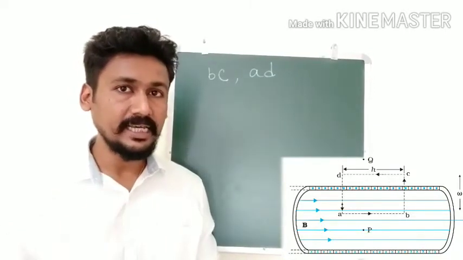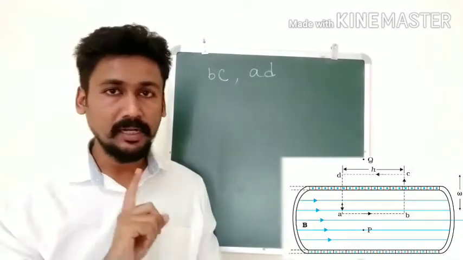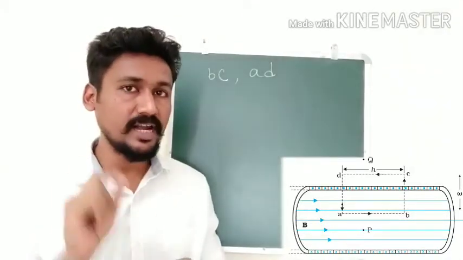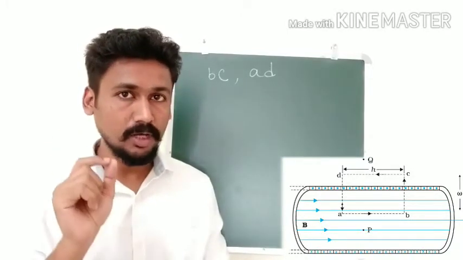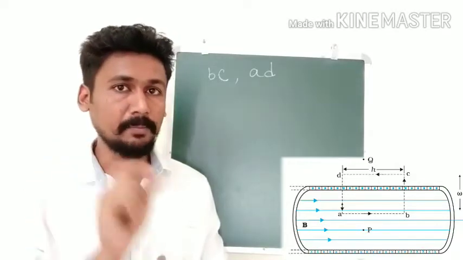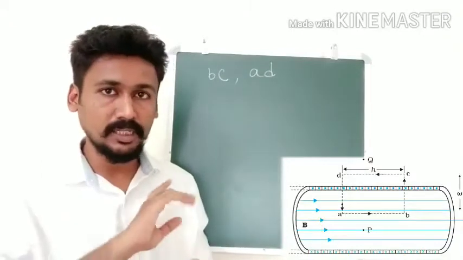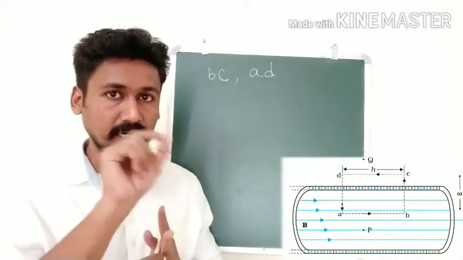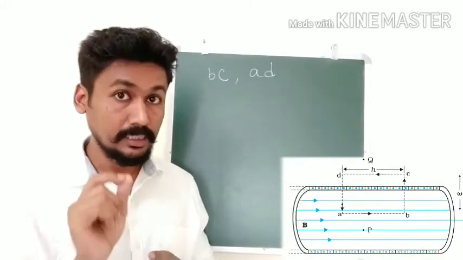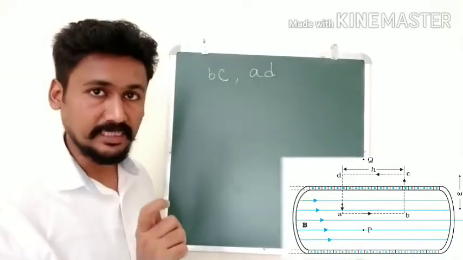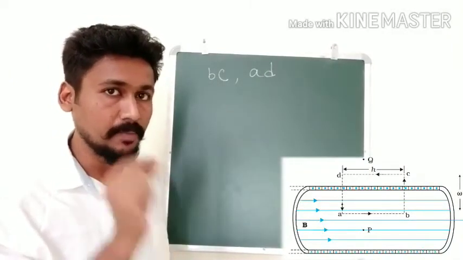Similarly, on CD, the magnetic field will also be 0. As we have spoken previously, outside the solenoid, we are taking the magnetic field to be 0. So the only contribution that we are going to get will be on the arm AB. Now, BC and AD are as it is 0. The arm that is on top, CD, we have considered to be almost 0. Correct? So remember this whenever you are writing this answer. Whatever contribution we are going to get will be only on the arm AB.